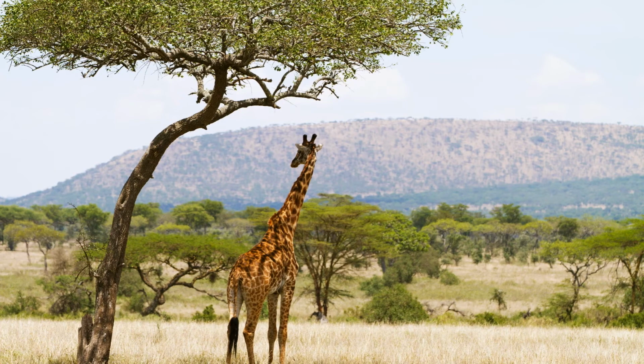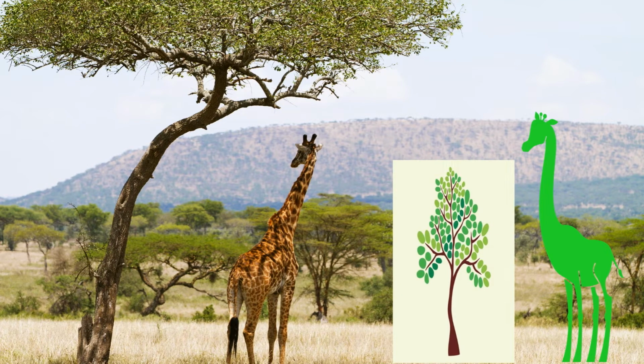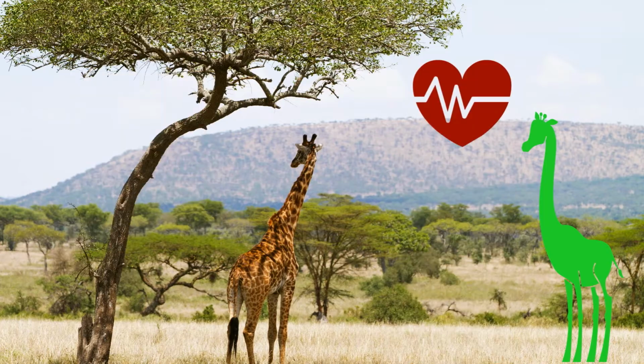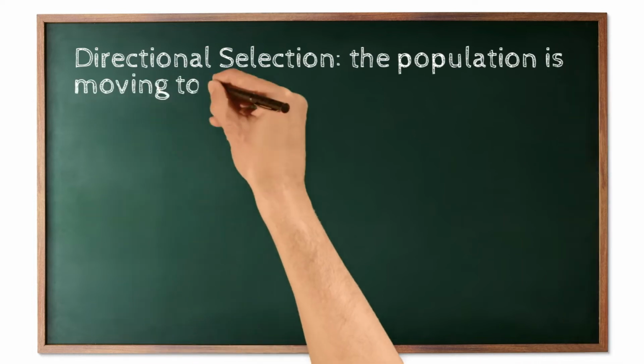In this giraffe's environment, giraffes thrive when they have longer necks. It's easier for giraffes with longer necks to pick leaves off of the tall trees in their environment. Over time, by the theory of natural selection, a population of giraffes will favor the genotype and phenotype of a longer neck giraffe. This population will gradually have more and more longer neck giraffes, which means the population of giraffes will move towards having longer necks because the longer neck giraffes will have a higher chance of surviving. Specifically, this type of natural selection is called directional selection, which means a population is moving towards a specific phenotype.